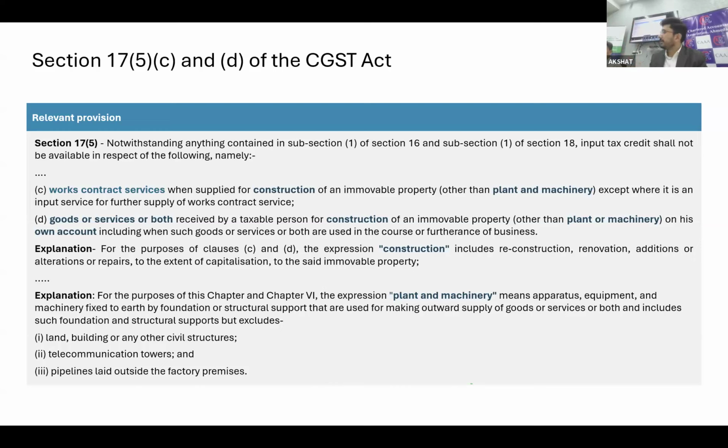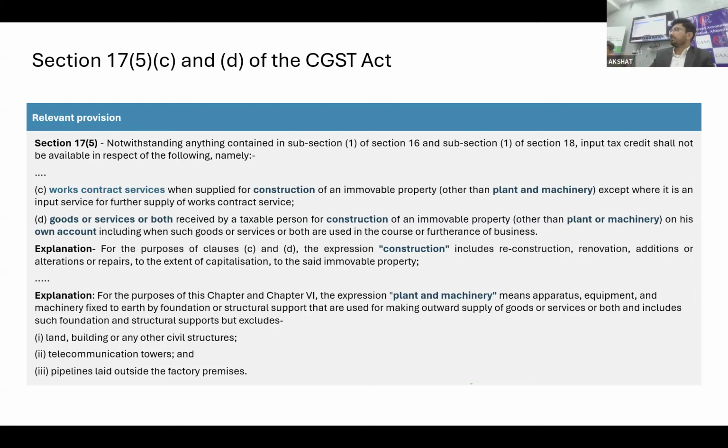But now in the budget, and rather in the 55th GST Council meeting only, they clarified that they are going to change the definition, and they changed the definition and removed the words plant or machinery. They are saying that this is nothing but plant and machinery, and that is a retrospective change. This we all know. What next?